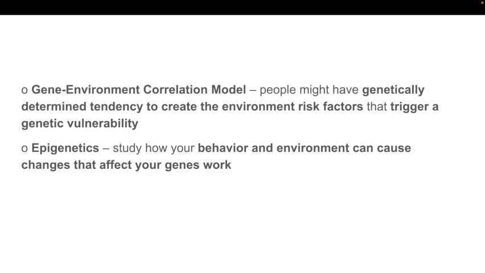So, we also have gene-environment correlation model. So, in here, people might have genetically determined tendency to create the environment risk factors that trigger a genetic vulnerability. So, in simple terms, may ibang tao na mayroon silang genetics, tendency, na sila yung gagawa ng risk factors sa environment na maaaring mag-trigger din in return yung kanilang vulnerability na magkaroon ng mental disorder.